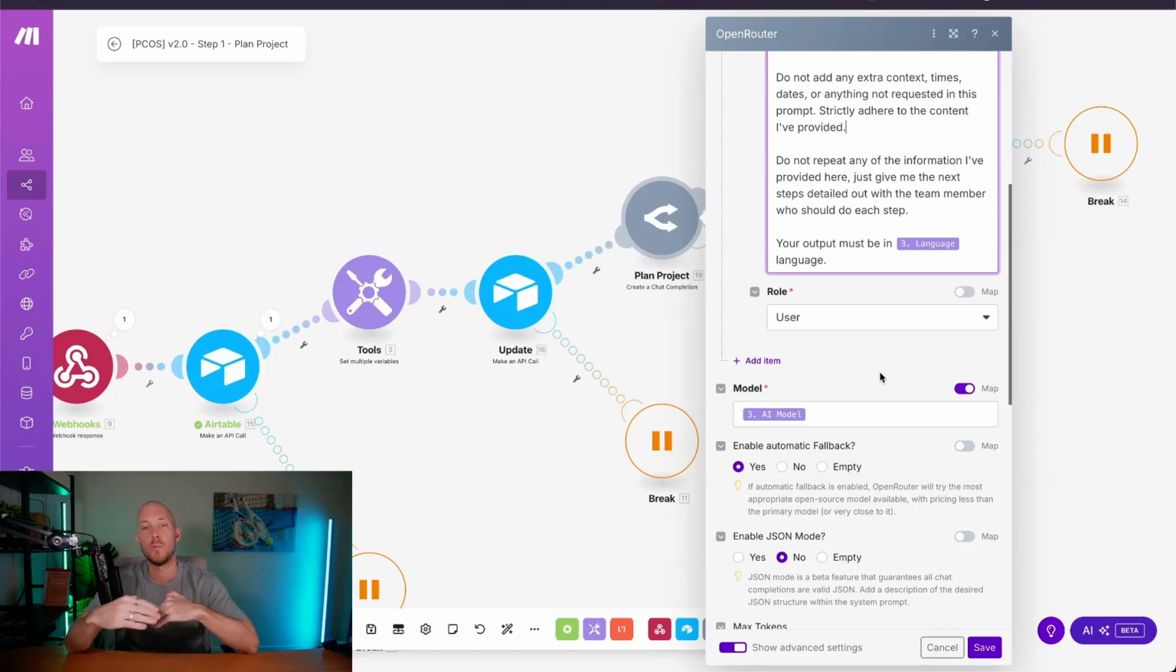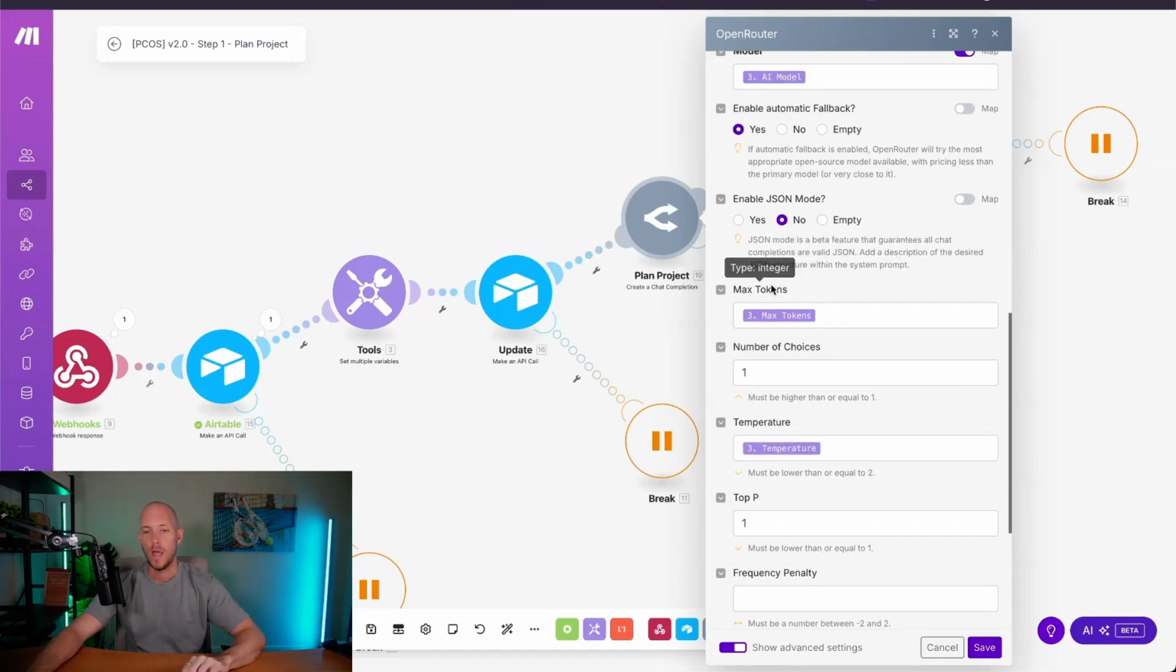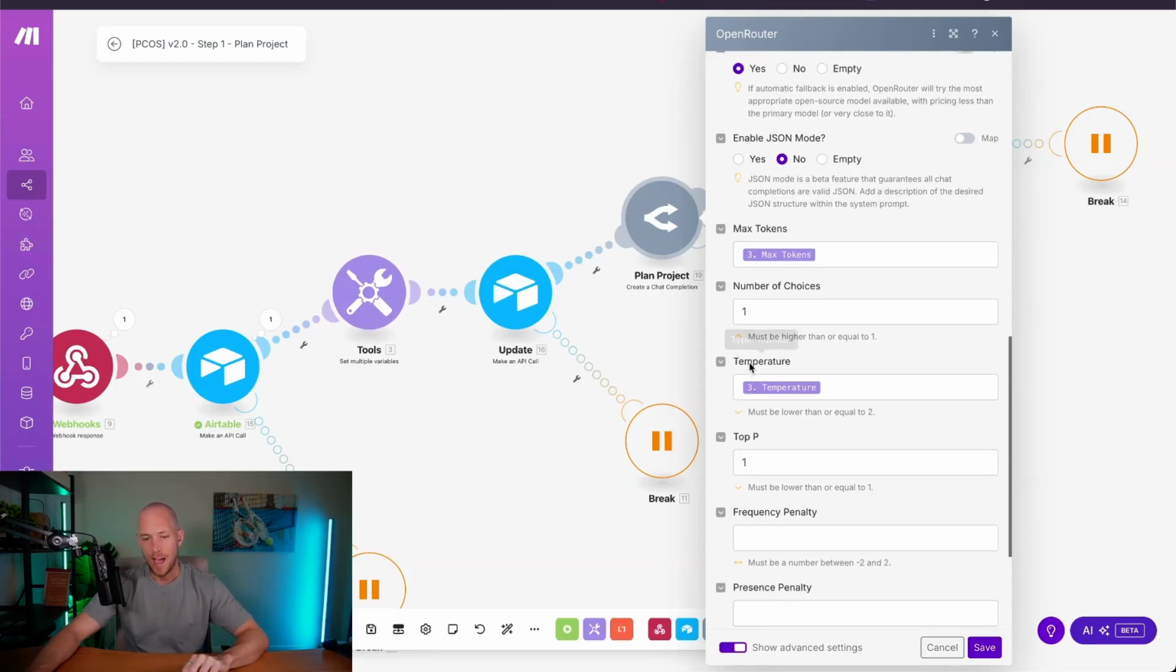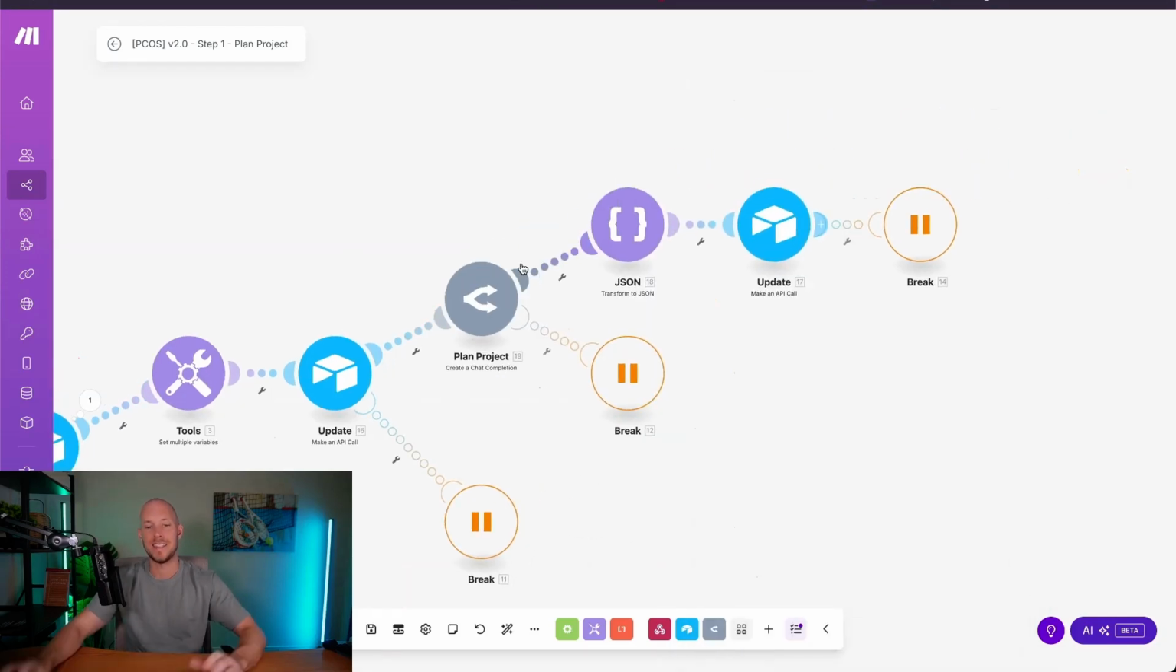And this is how we can switch models so easily, depending on what we want to do, or if a new model comes out. We have a few extra settings here as well, which is enable automatic fallbacks. That means if that model is overloaded, it will fall back to a different model. We have our max tokens and our temperature here, and we typically leave the rest of the settings as is.